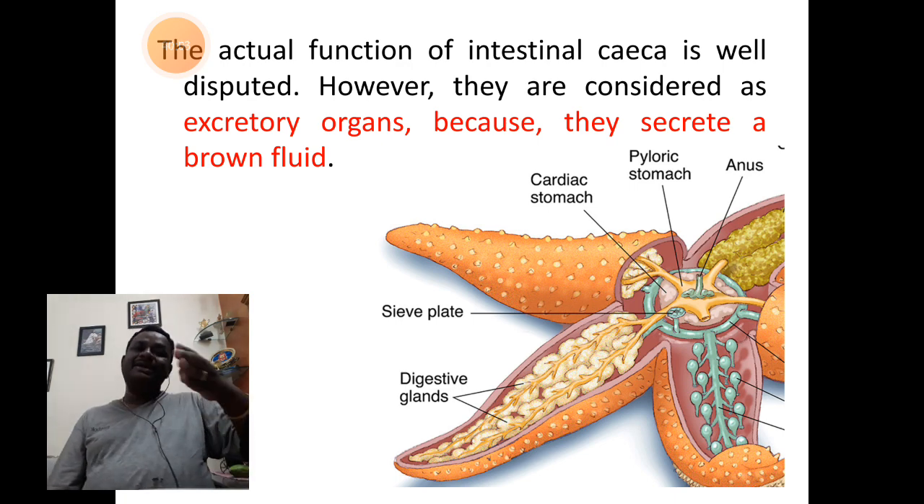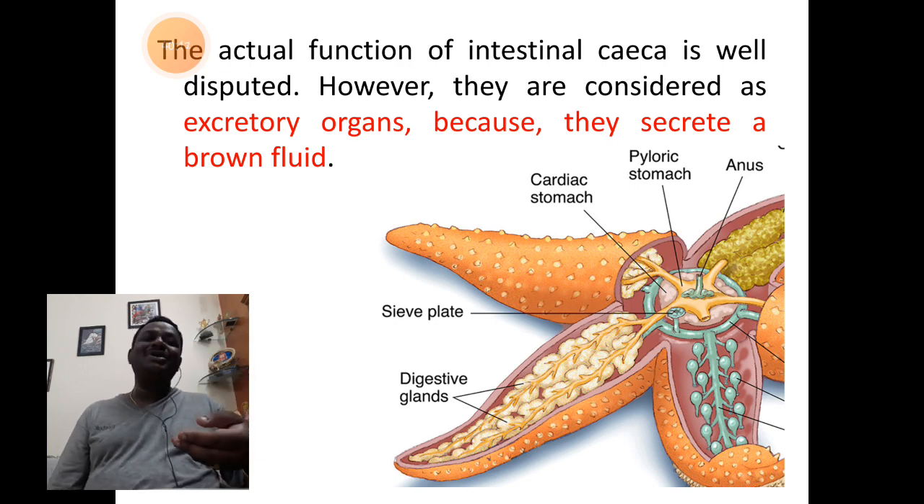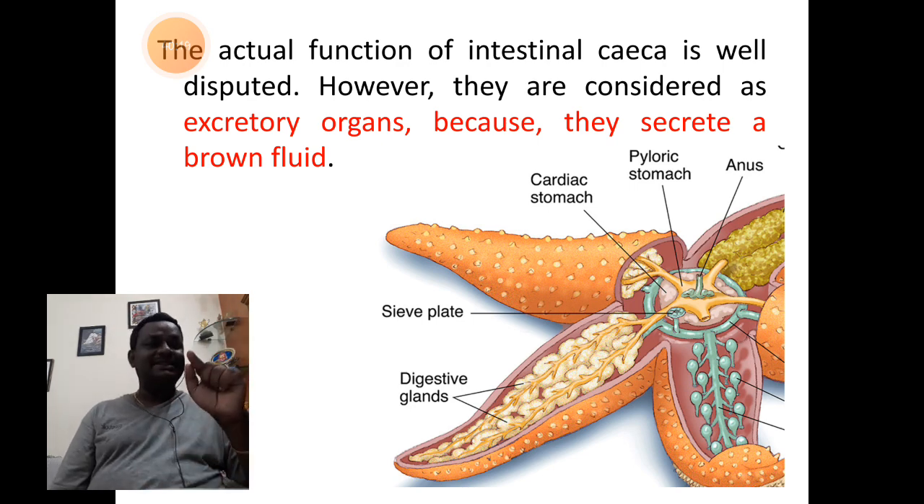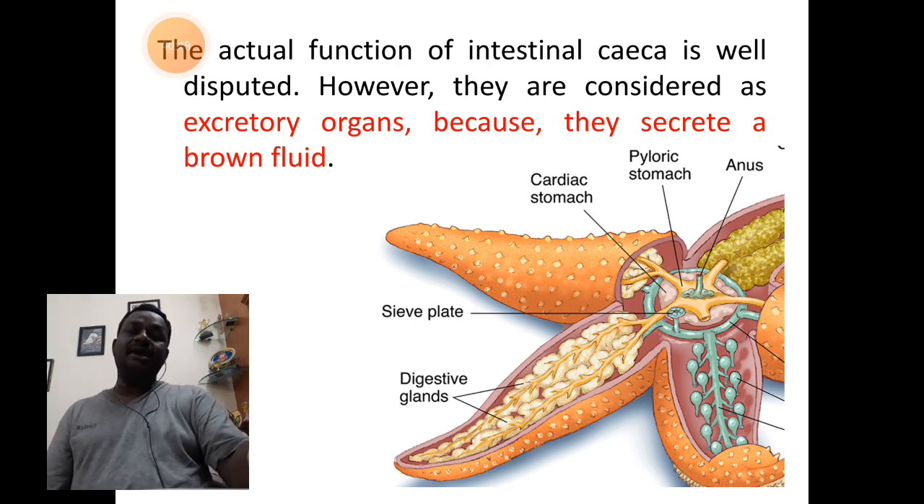So, the easier movement of the unwanted undigested food left in the digestive canal, exactly in the pyloric stomach part, is thrown out of the body through the intestine. So what is the importance of the intestine? It secretes a brown color fluid, helps in the removal of the unwanted and undigested waste of the digestive canal. So they act as excretory organs.